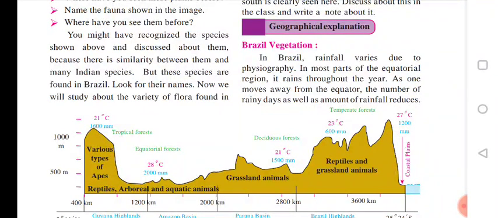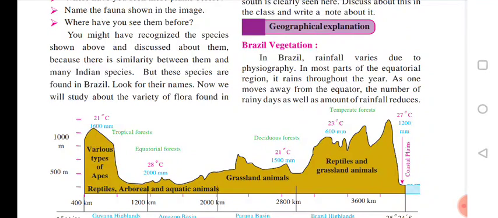In Brazil, rainfall varies due to physiography. Rainfall depends on physiography. In most parts of the equator region, it rains throughout the year. So most of Brazil which lies near the equator receives more rainfall, which means it rains the whole year.